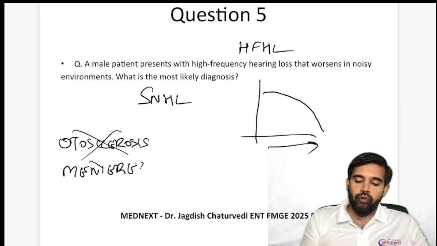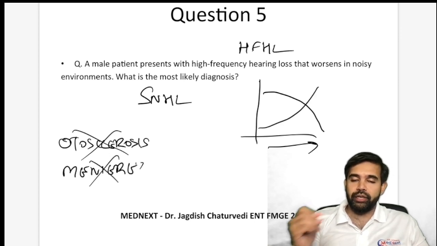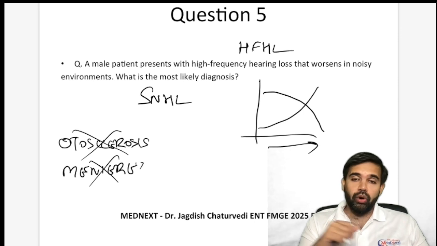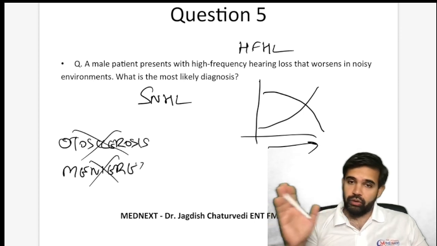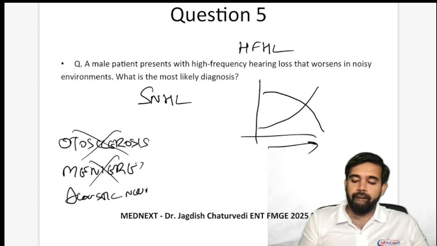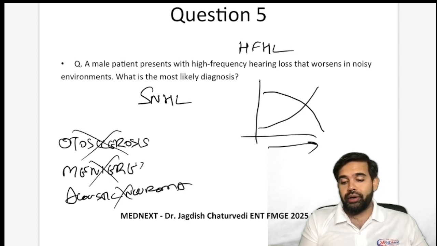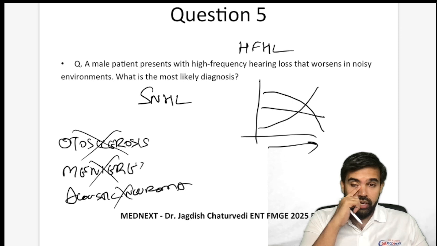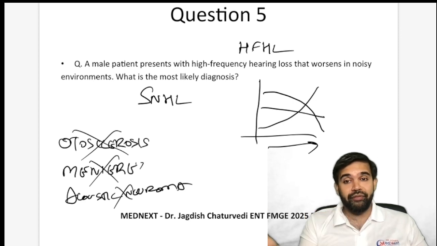Meniere's is low frequency hearing loss. It is an upward slope, not a downward slope. It is more in the lower frequency, so that cannot be the answer, though it is sensory neural hearing loss. Acoustic neuroma also has sensory neural hearing loss that is not the sloping high frequency variety. There will be sensory neural hearing loss, but it will not be of the high frequency.